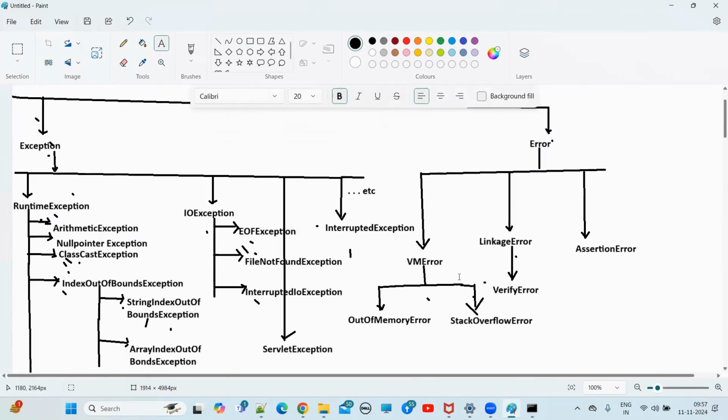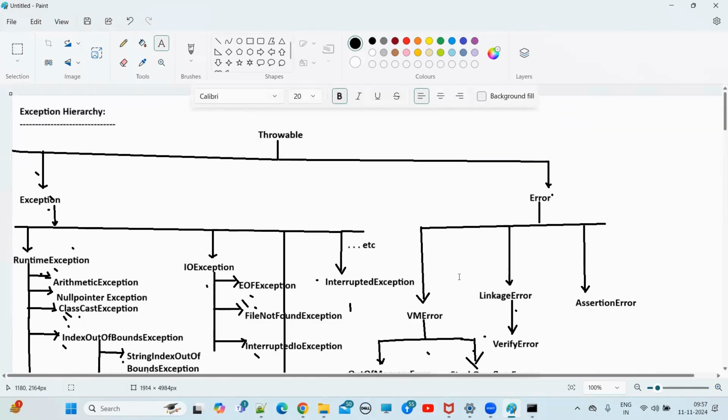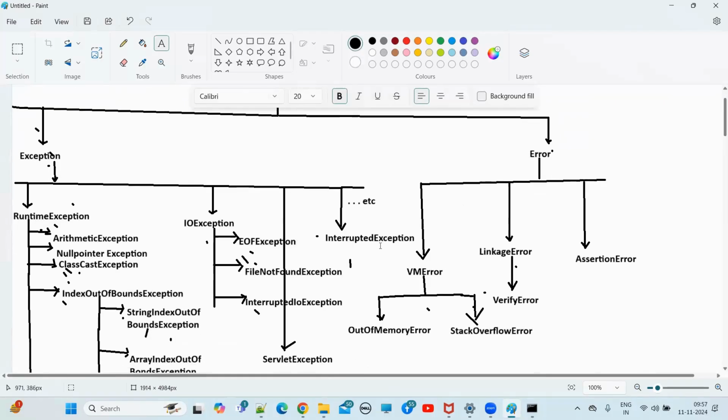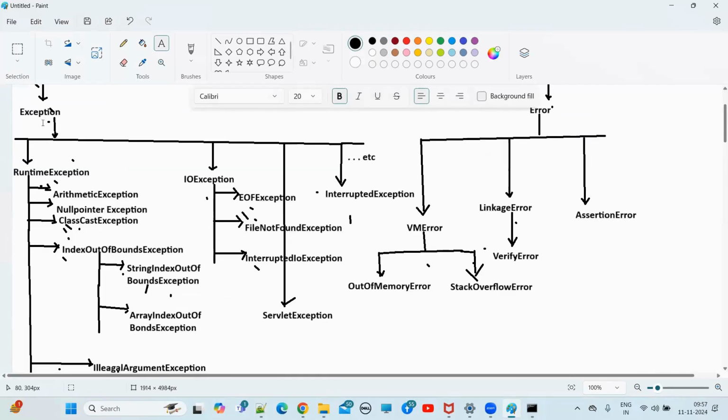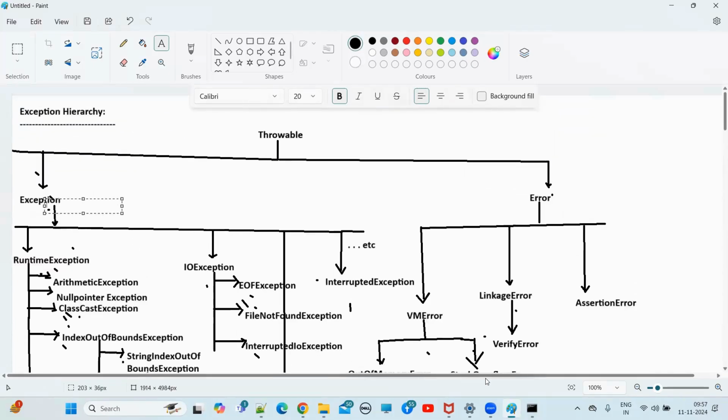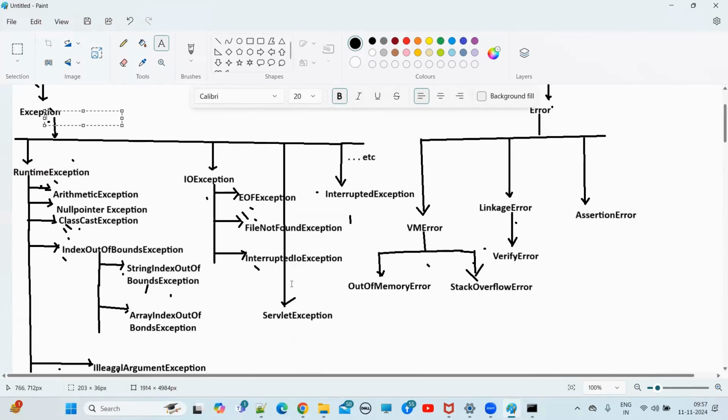Here, if you see in this hierarchy, what are the checked exceptions, guys? What are the classes for checked exceptions? See, Exception is a class we have, right? This Exception class is also a checked exception. And IOException, other than RuntimeException and its child classes, all the remaining classes are checked exceptions, guys. Understand? In our exception hierarchy, other than RuntimeException and its child classes, all remaining classes are what? Checked exceptions.